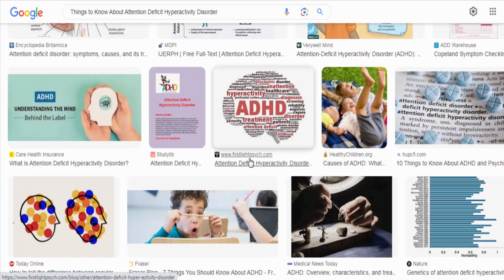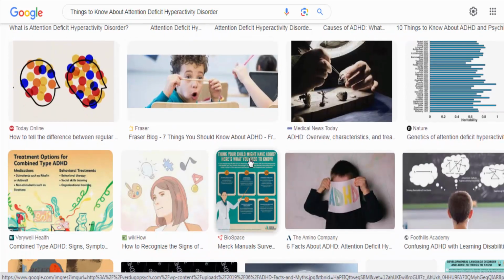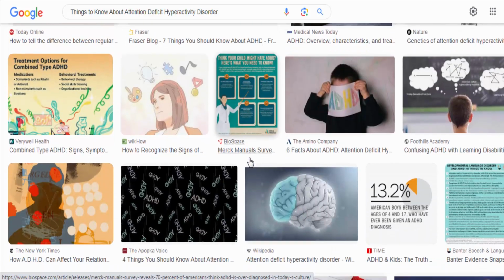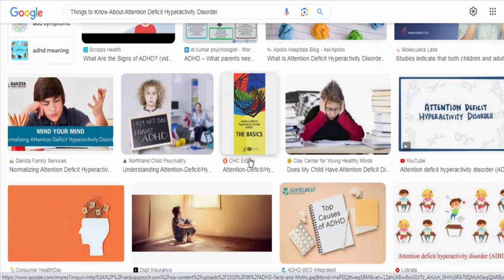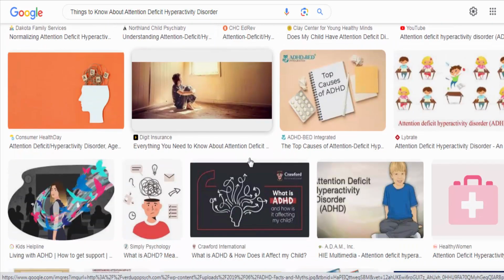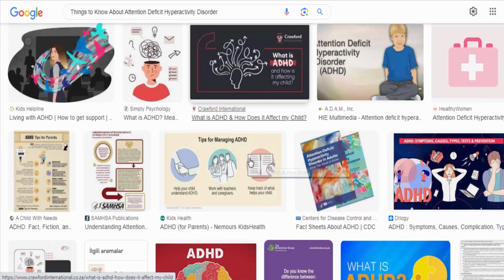It's important to note that ADHD is a complex disorder, and each individual's experience can vary. Seeking professional guidance from healthcare providers, such as psychiatrists, psychologists, or pediatricians, is crucial for accurate diagnosis and developing an appropriate treatment plan.